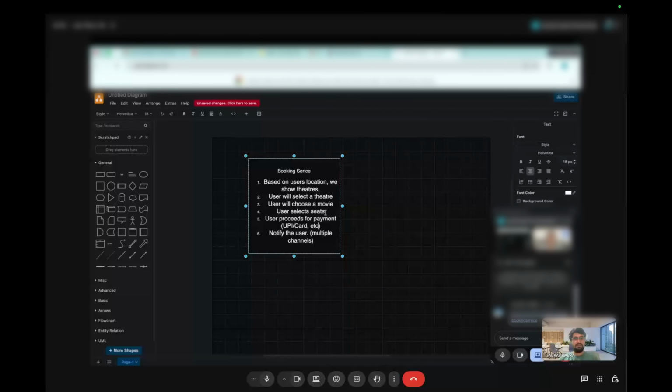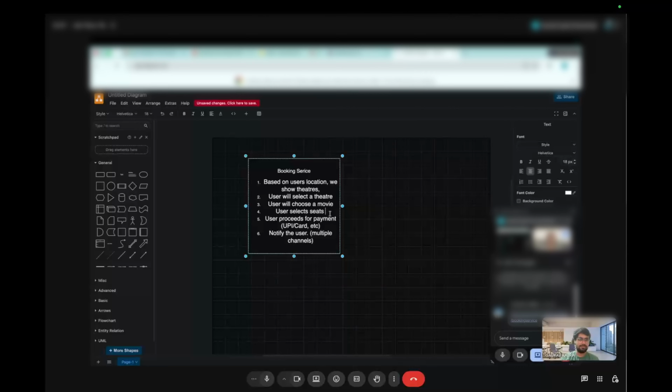Suppose I selected a few seats and then I don't make the payment, what is going to happen? Are we going to handle that scenario? Yes, I will come to that requirement. Which way do you want to implement it? You will be showing some seats as grayed out to other users when I select the seat. Is that the way, or any other way you can think of?